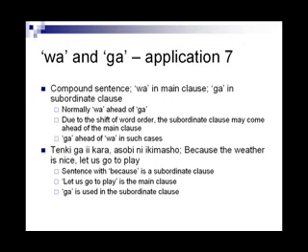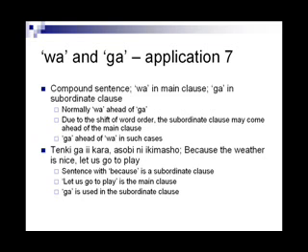When both wa and ga occur, normally wa comes first and ga comes second. In a compound sentence, wa comes in the main class and ga comes in the subordinate class. Due to the shift of word order in Japanese sentences, the subordinate class may come ahead of the main class, in which case ga may be ahead of wa. Compound sentences using because will have the subordinate class ahead of the main class. Thus, they have ga. Tenki ga ii kara asobi ni ikimashou. Because the weather is nice, let us go to play.